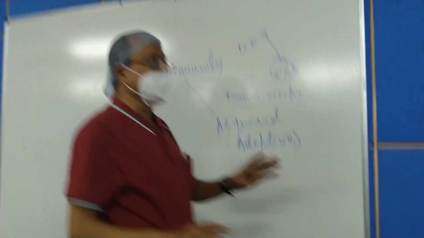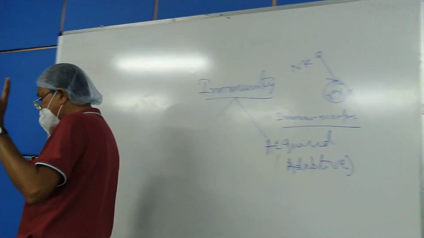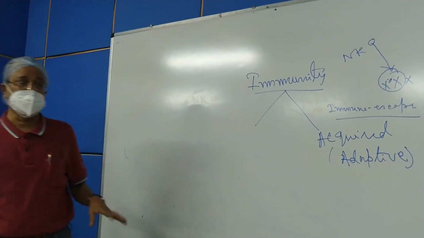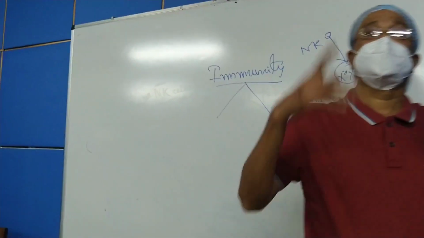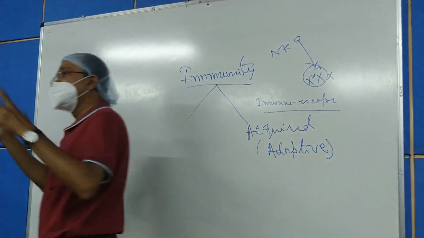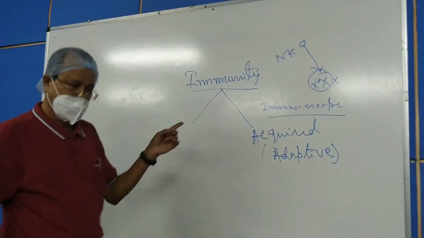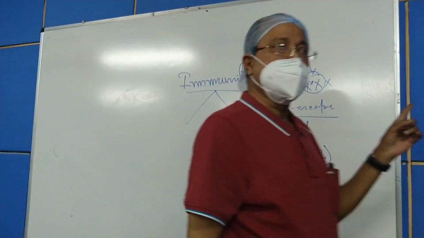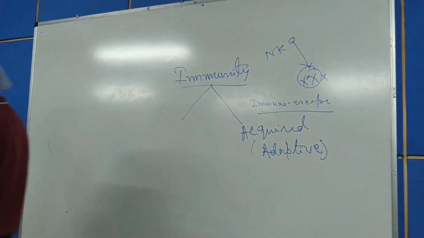And one important thing is that for the development of the innate immunity, the body's immune system does not participate actively in the development of the immunity. It is present automatically, naturally, since birth. It is a gift to us by nature, innate immunity.